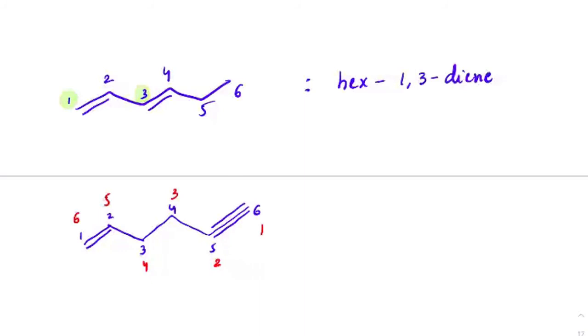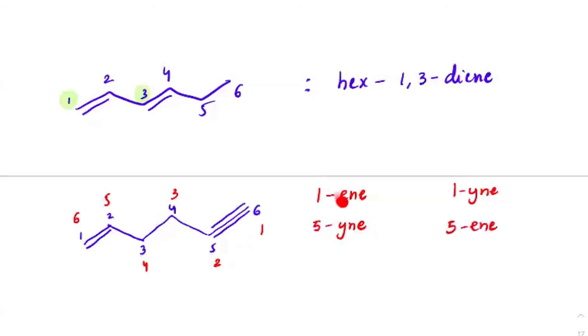So if you go by the blue numbering, the first carbon is getting ene, fifth carbon is getting ine. But if you go with this numbering here, the first carbon is getting ine and fifth carbon is getting ene.